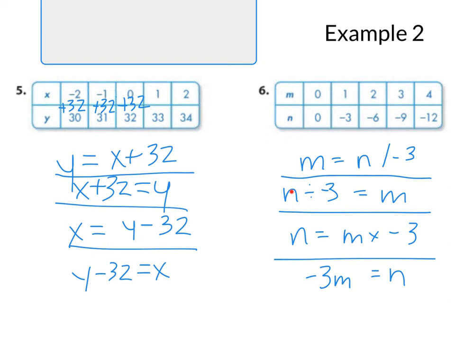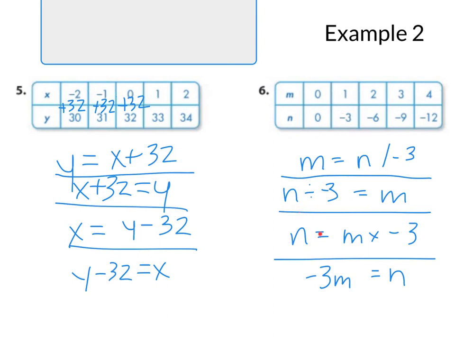So for a negative to become a positive, there would need to be 2 negative signs. So if I take n here, negative 3, and I put in negative 3 divided by negative 3, I know I bring over both negative signs, it becomes positive 1 like it is here. So I knew that I needed to divide, because it was becoming smaller, by a negative, so it became positive.